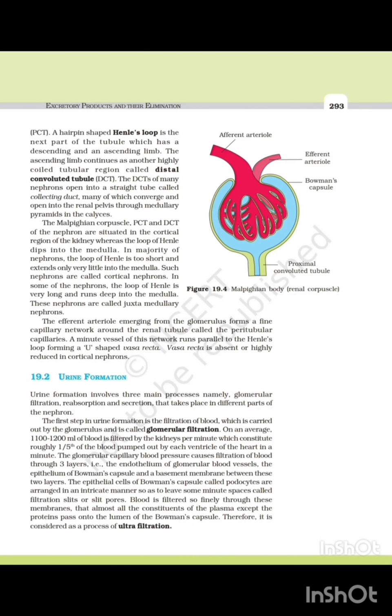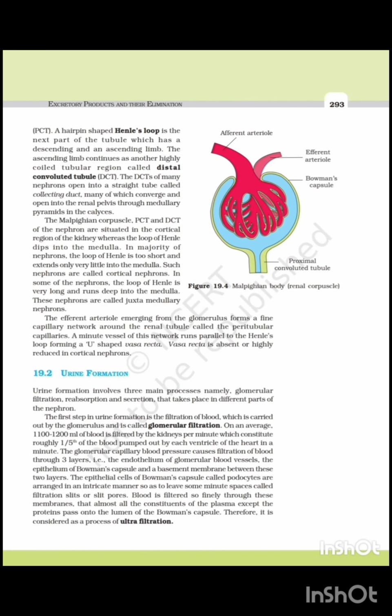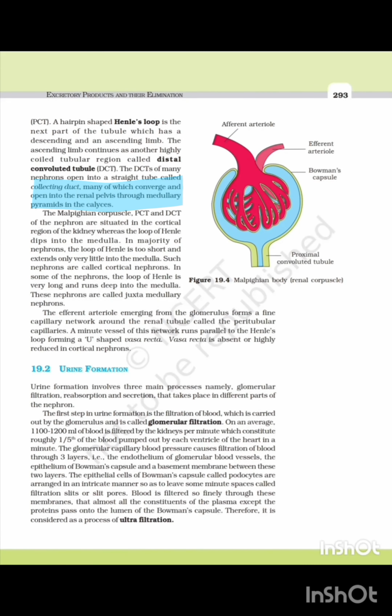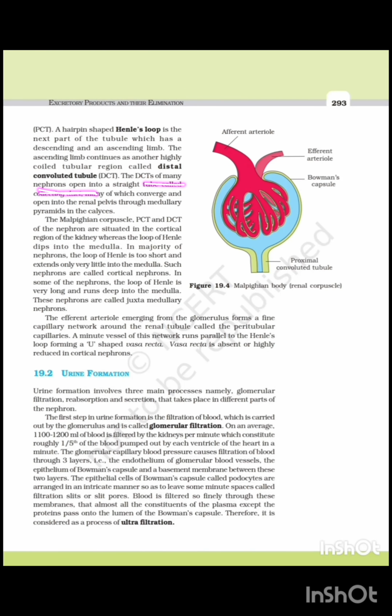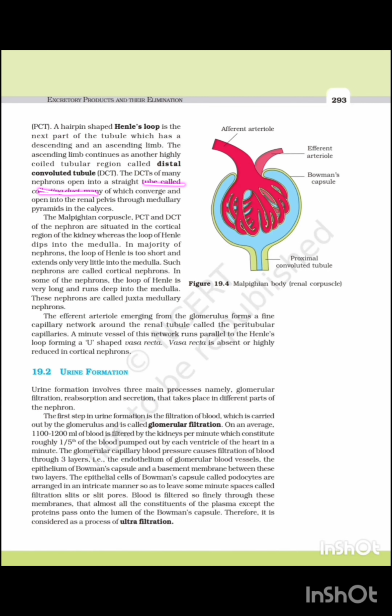Comment true or false on this statement: the ascending limb of the loop of Henle continues as another highly coiled tubular region called DCT. True. Comment true or false: the DCT of all nephrons opens into a straight tube called collecting duct. False. The DCTs of many nephrons open into a straight tube called collecting duct, many of which converge and open into the renal pelvis through the medullary pyramid in the calyx.